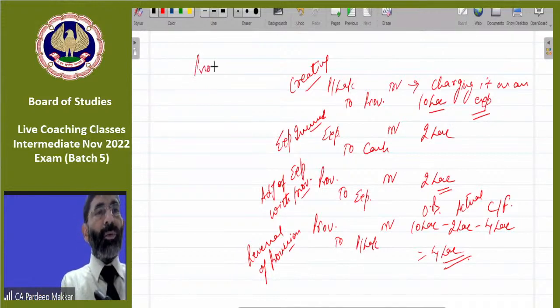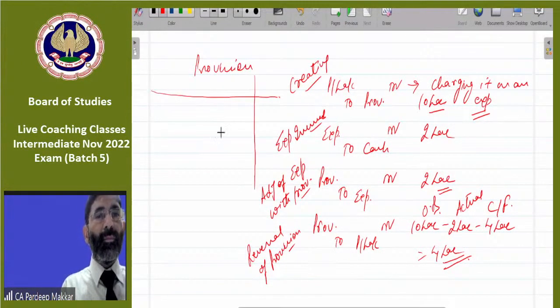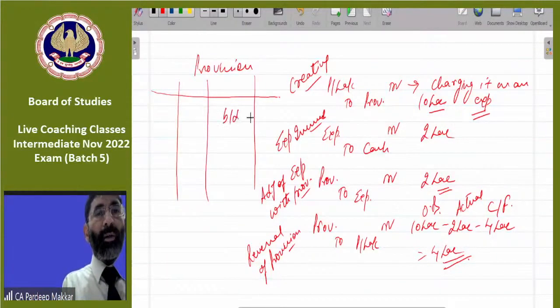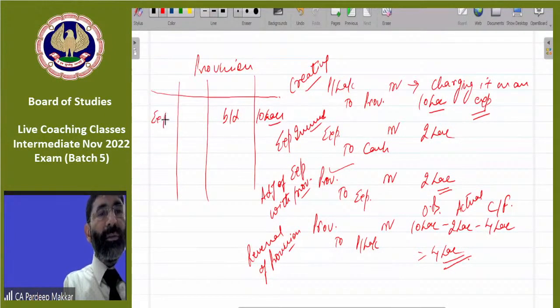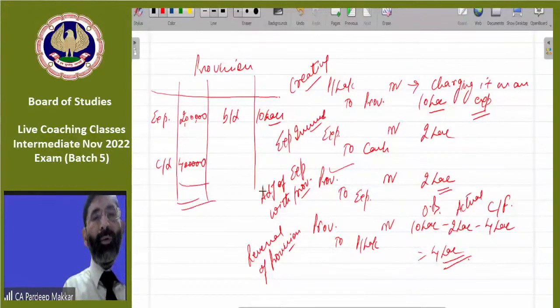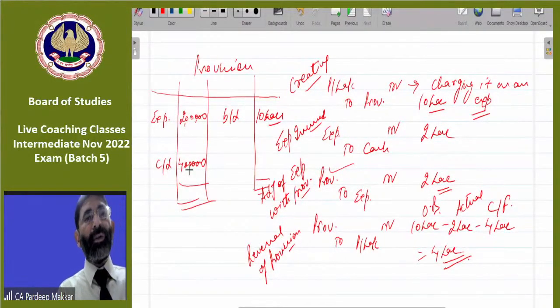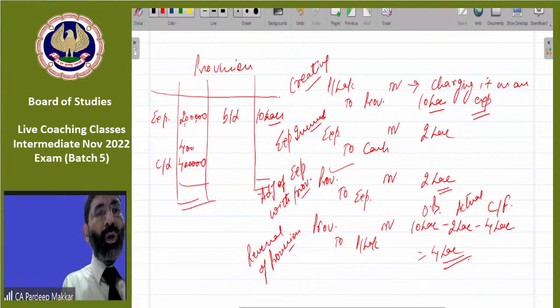We have to prepare a provision account. In this, what we are doing, we are making an entry of opening balance 10 lakh rupees. Then whatever expenses are there, entry number 3rd is there, the expenses that are adjusted. Then whatever is to be kept as a closing balance, if we know that the provision of 4 lakh is to be carried forward for the next year, then automatically the balance figure will come. That will be rupees 4 lakh.